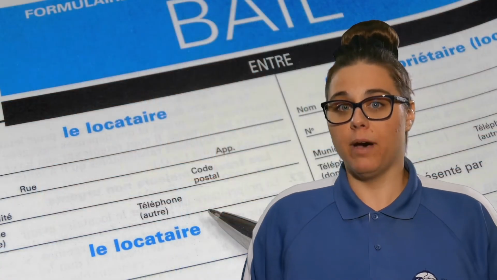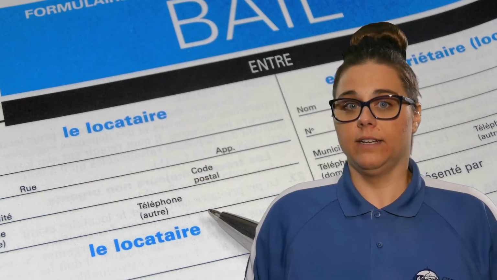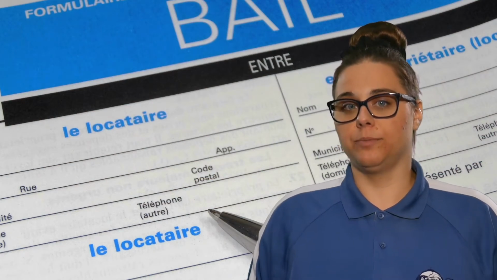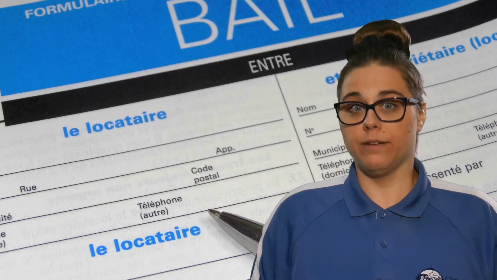Normally, two persons are involved in this contract. First of all, the lessee. He is the one who will live in the dwelling. When you rent your dwelling, you will become a tenant.